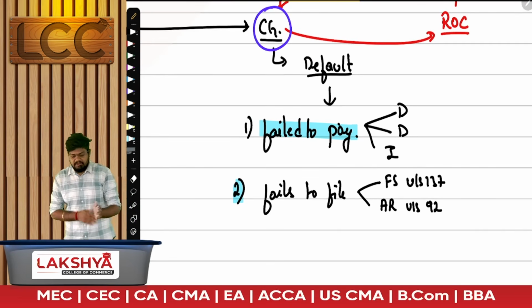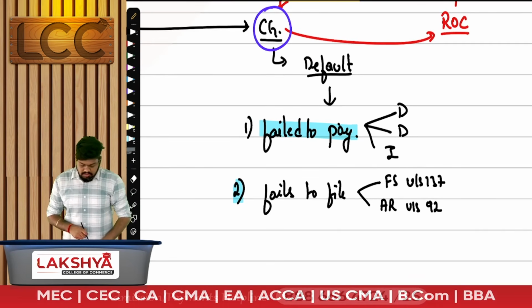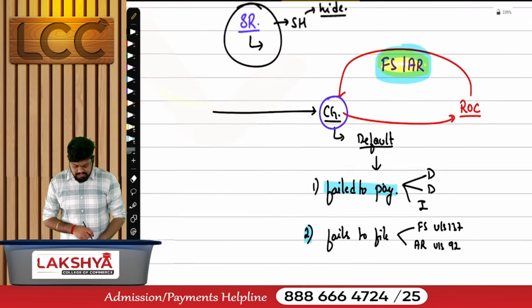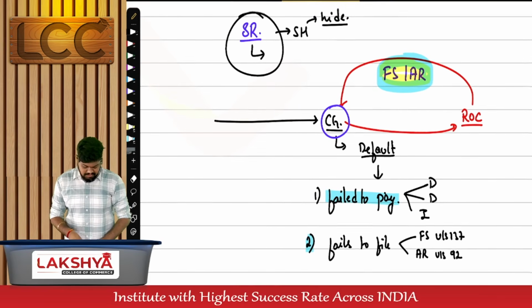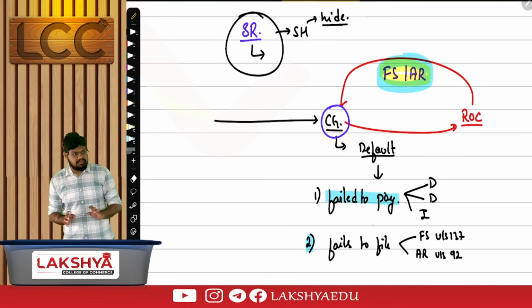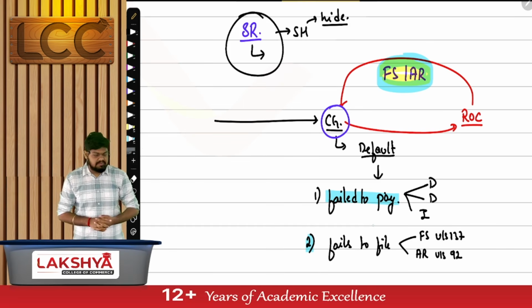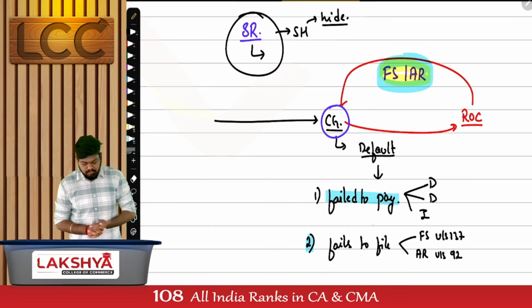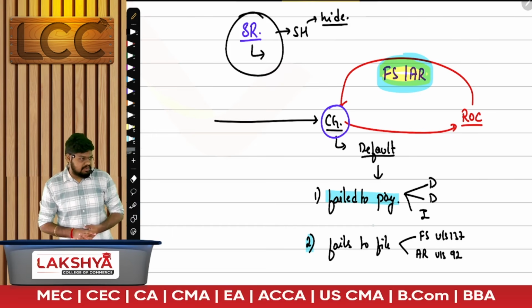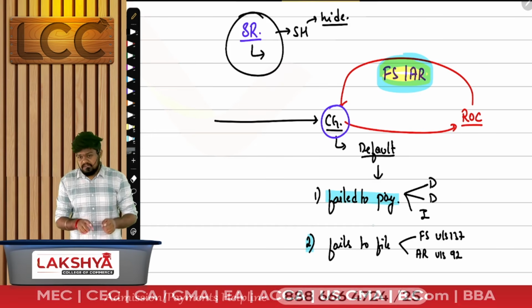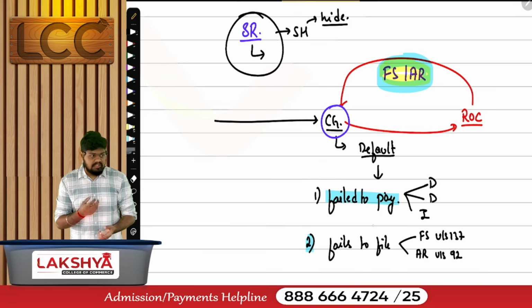Close it off. Who made the application? Shareholders will not make the application. The company will make the application, or board of directors is a better answer. Who is making the application here? Board of directors, or you can call it the company. The company is making the application to whom? Central government. Central government will verify, not directly and blindly approve it. It will verify whether the company has made a default. If the company has made default, will the approval be given?